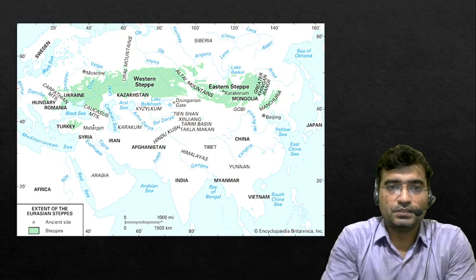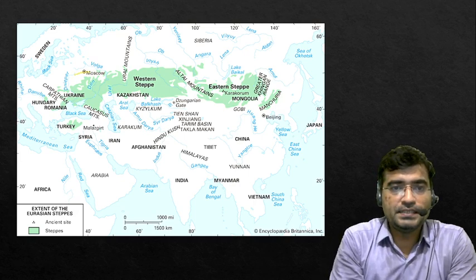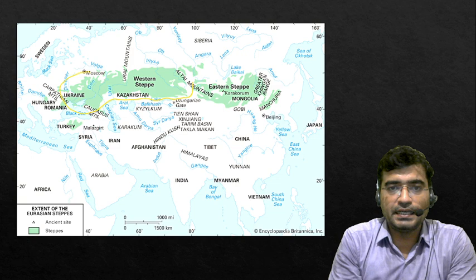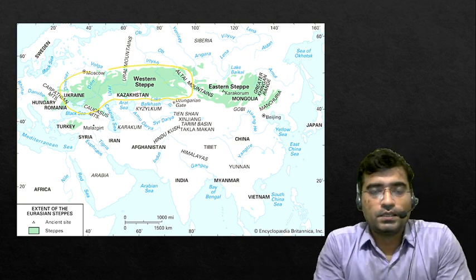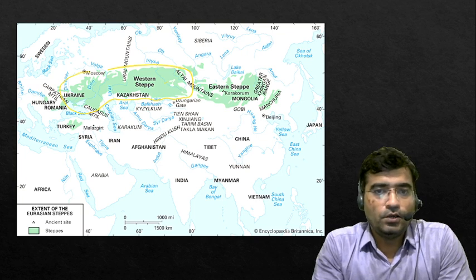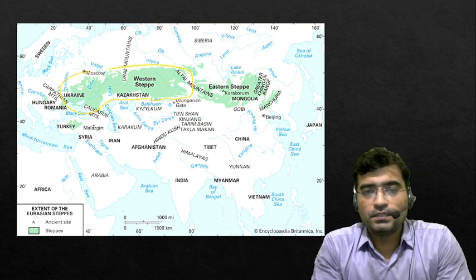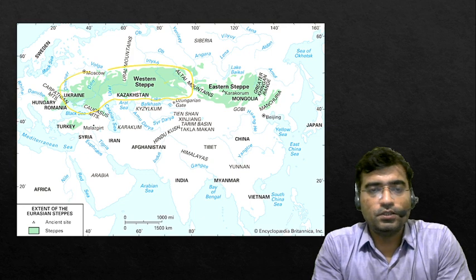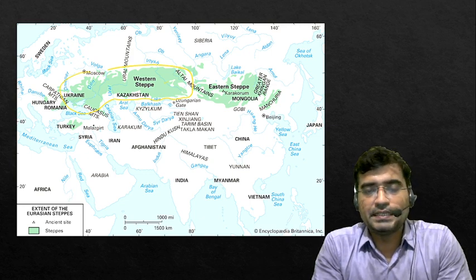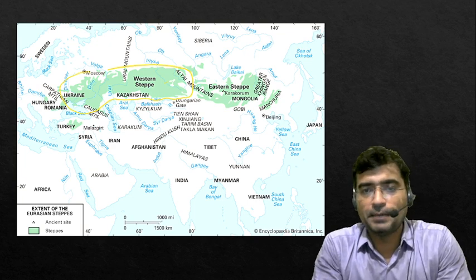The map of steppes here, and this area colored with the brown ink, is the area of steppes, and this is again a temperate grassland.